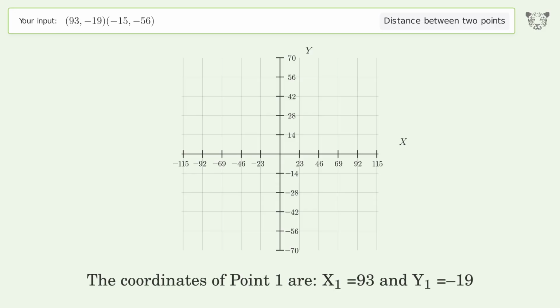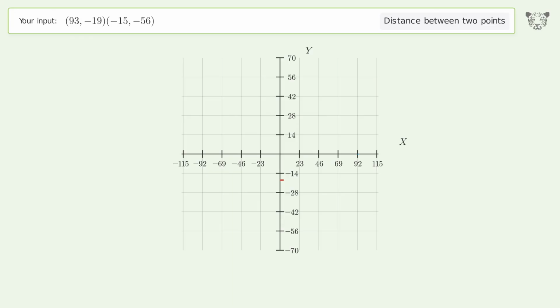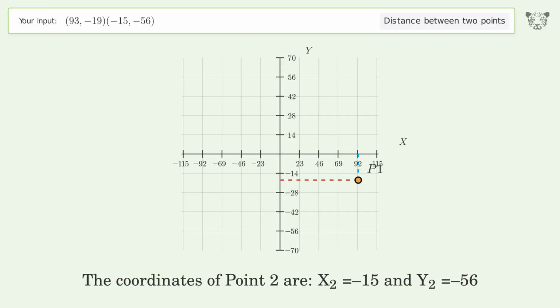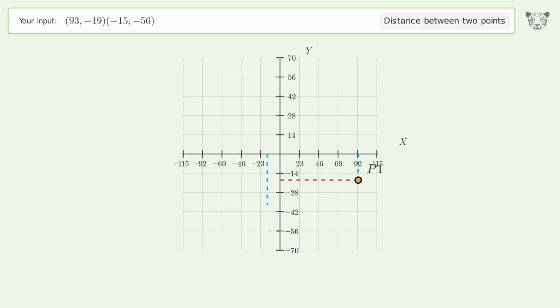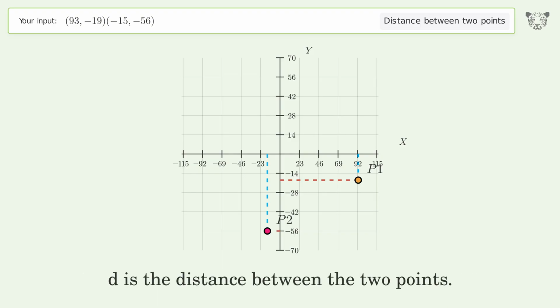The coordinates of point 1 are x1 equals 93 and y1 equals negative 19. The coordinates of point 2 are x2 equals negative 15 and y2 equals negative 56. D is the distance between the 2 points.